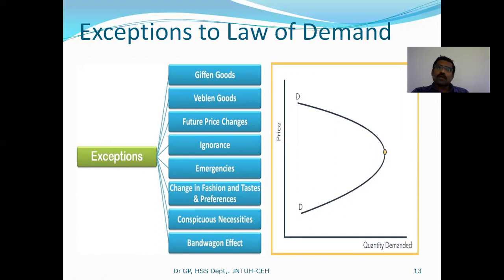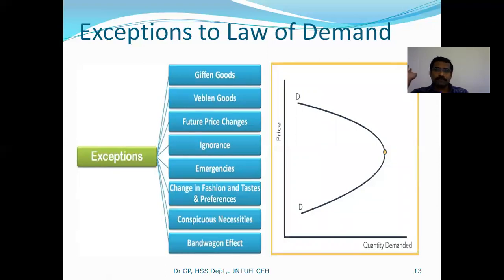Exceptions to the law of demand. So what is the law of demand? When keeping all factors constant except the price, with every fall in price there will be an increase in demand, so that the demand curve slopes downwards from left to right. But in a few commodities, a few products, you cannot see this.